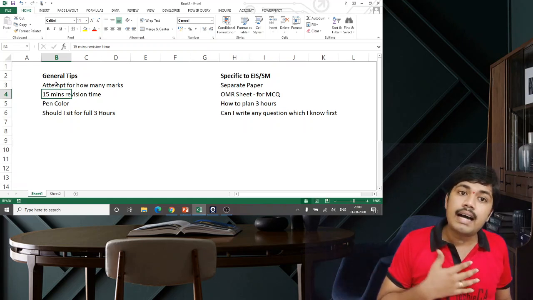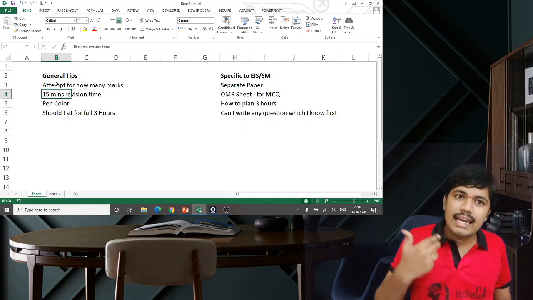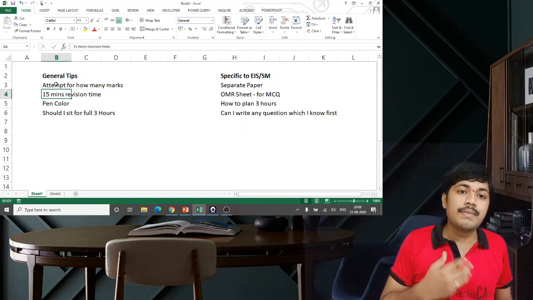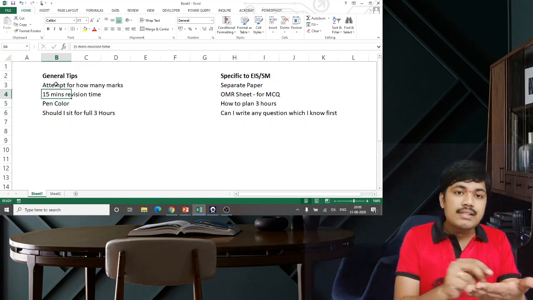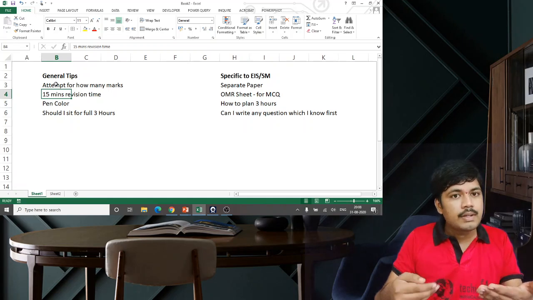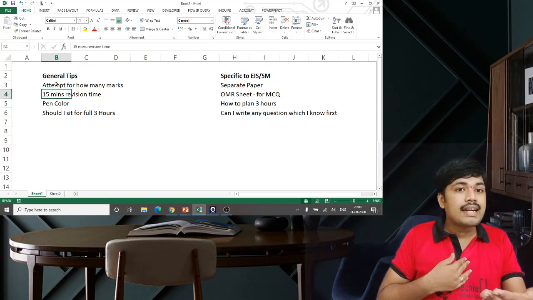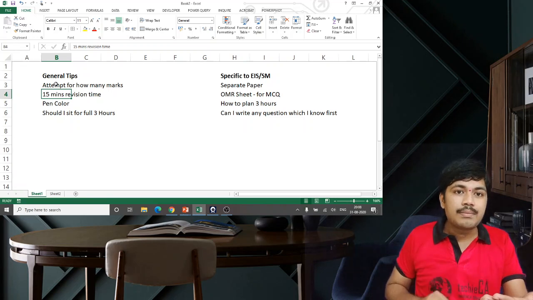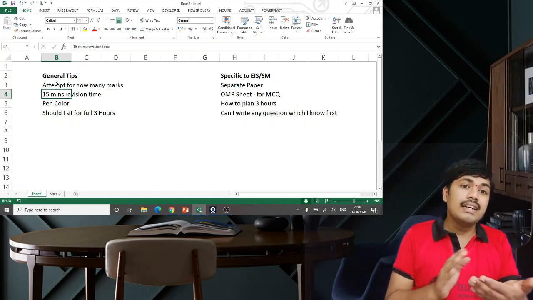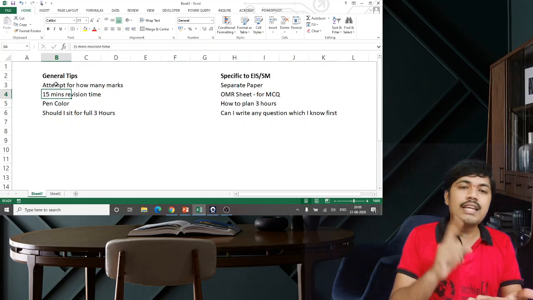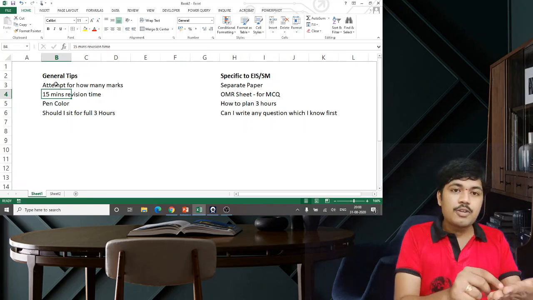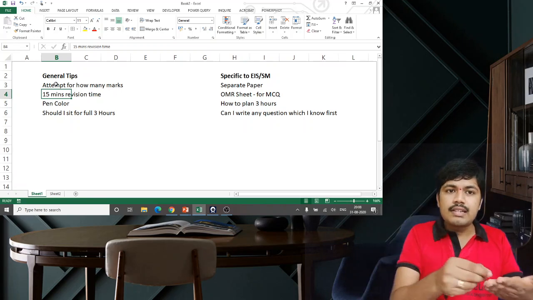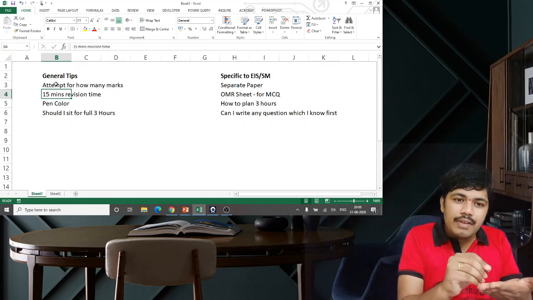What I myself used to do during that time, as my faculties told me, is take the question paper and see each and every question. There will be choices, right? So I will decide what are all the questions I am going to attempt. And very importantly, if I read the first question, there might be 6 or 7 side headings for that question. So I will write them down.